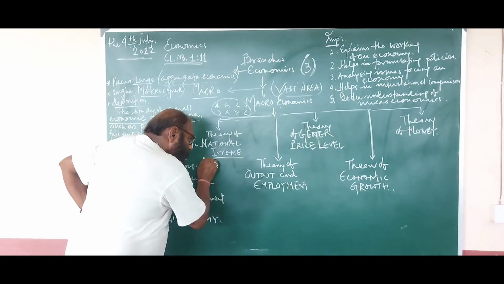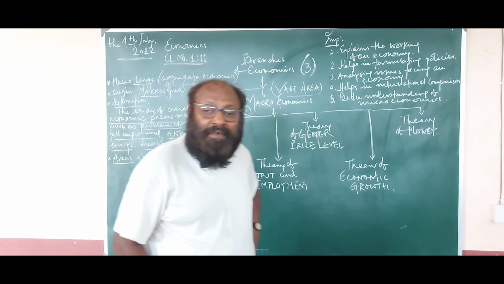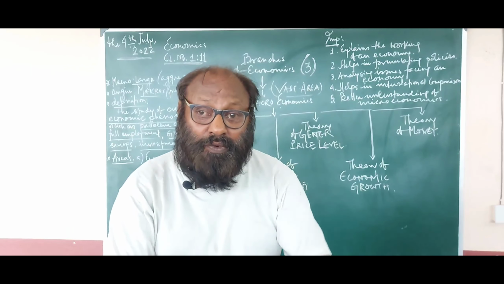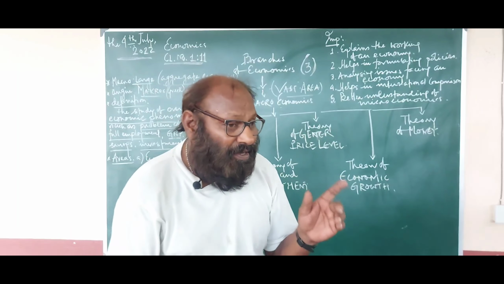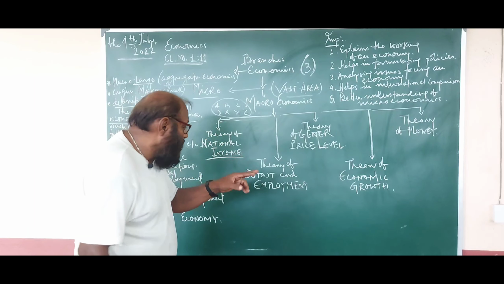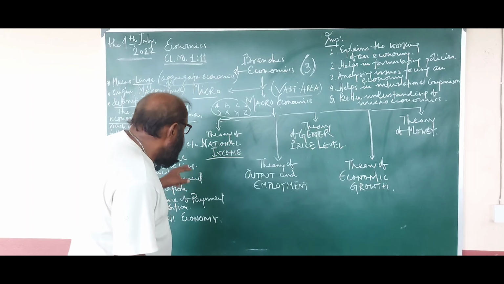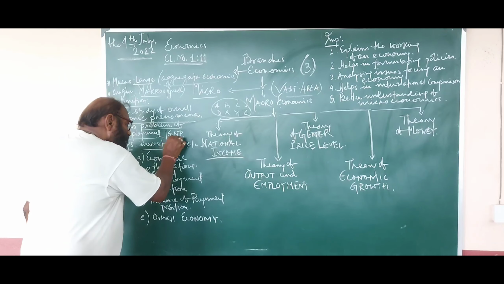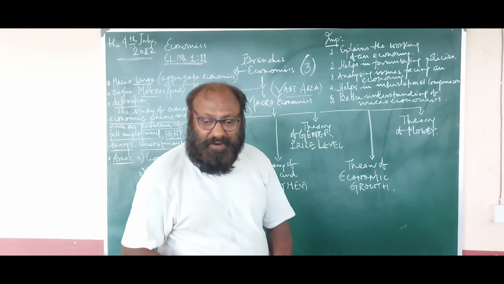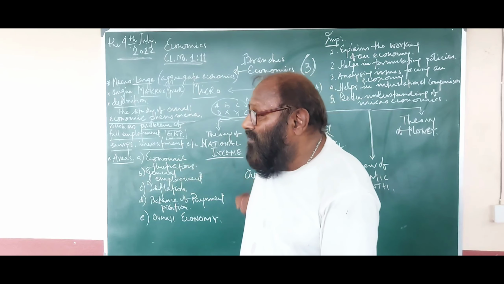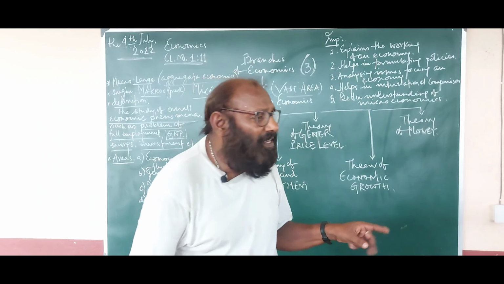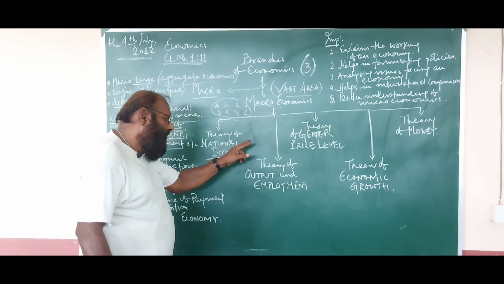Number 1, theory of national income. What is national income? National income refers to all the goods, products and services originated within a nation at a particular period of time. That is national income. It is basically known as GNP, gross national product. There are some classifications, some deviations from the GNP, net national product, disposable national product, and many other things that will be taken up separately when I take up national income.